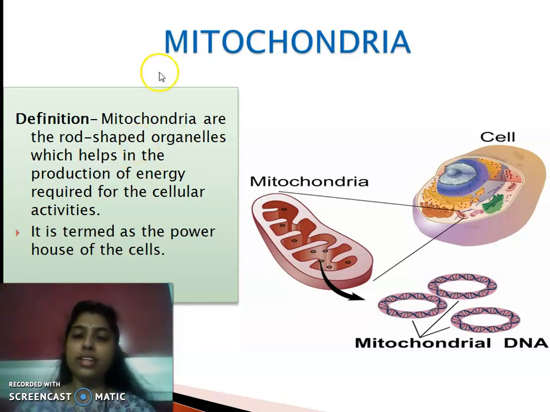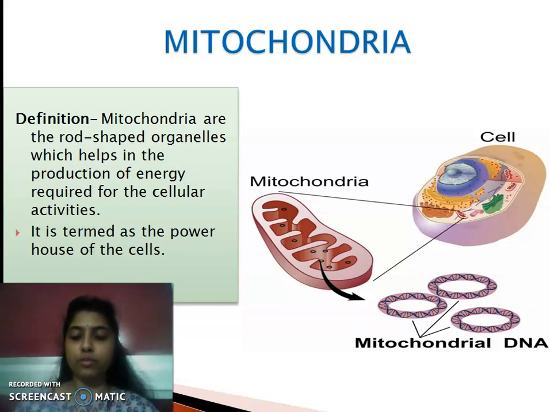So mitochondria are generally rod-shaped or sausage-shaped in structure, as you can see in this diagram, and they help in the production of energy required for cellular activities. That means our cell performs different types of functions and activities, and all such activities require energy. Where does this energy come from?